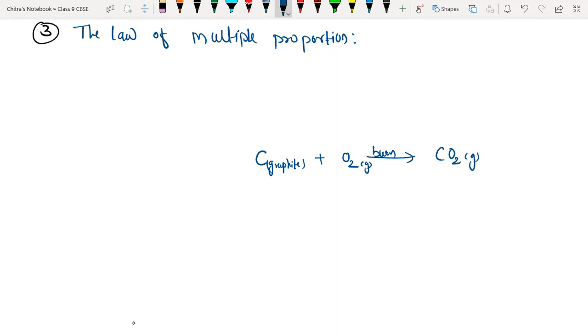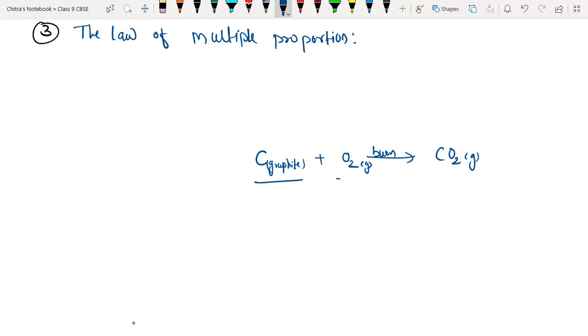Graphite is an allotrope of carbon. The lead that you are using in your pencil is made up of graphite. I have just taken carbon. You can take coal also, charcoal also, coke powder also. I have taken graphite here. So here we can say carbon.